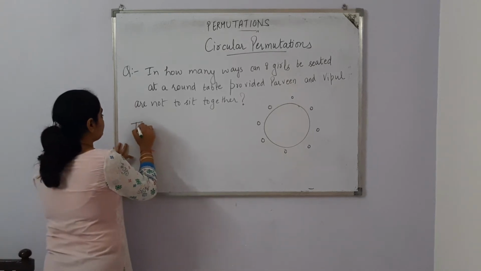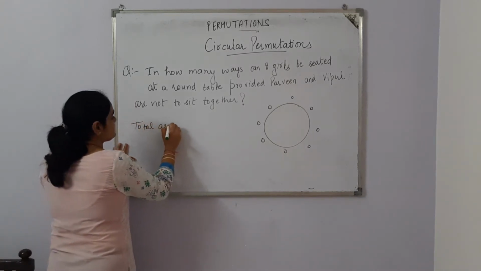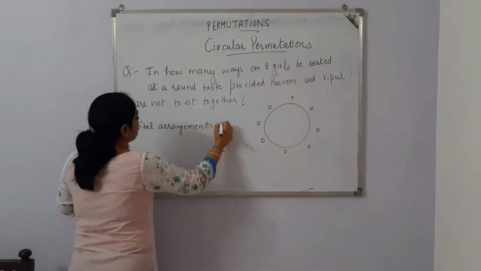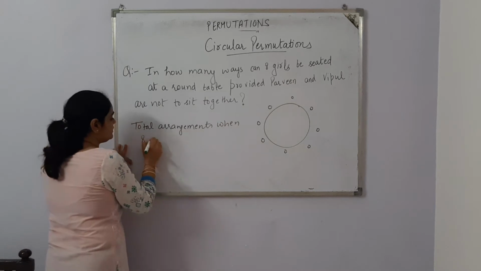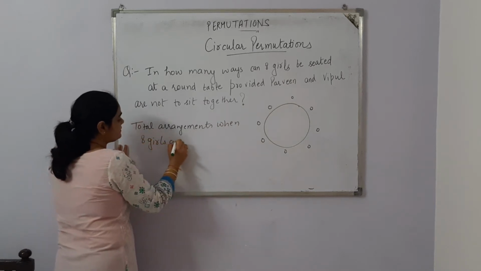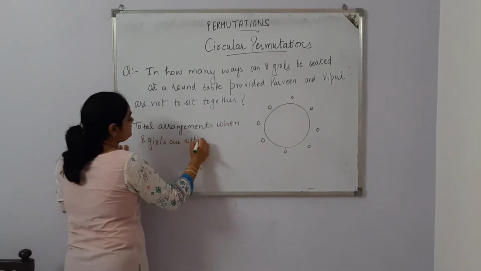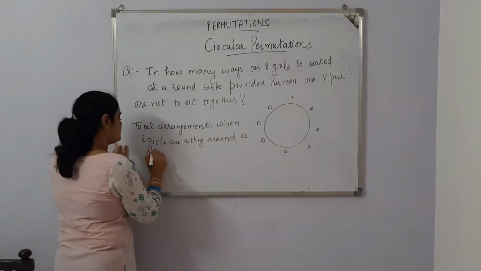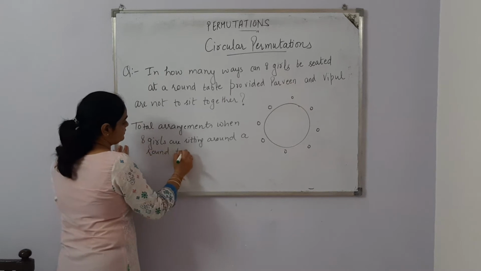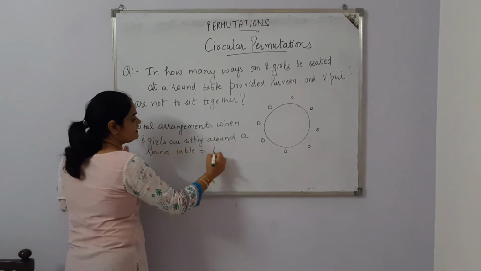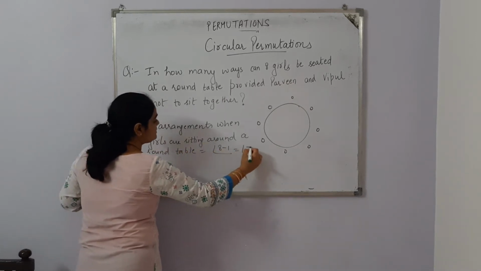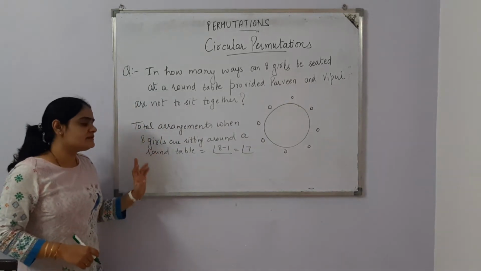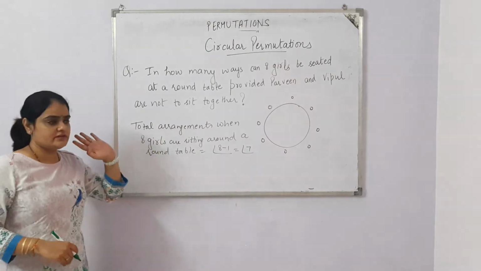So total arrangements when 8 girls are sitting around a round table is (n minus 1) factorial, that means 8 minus 1 factorial, which is 7 factorial. So this is the total arrangements when 8 girls are sitting around a round table, when no condition is applicable.